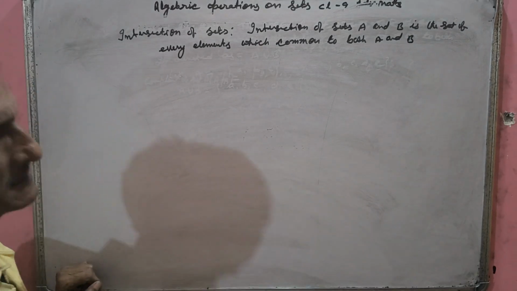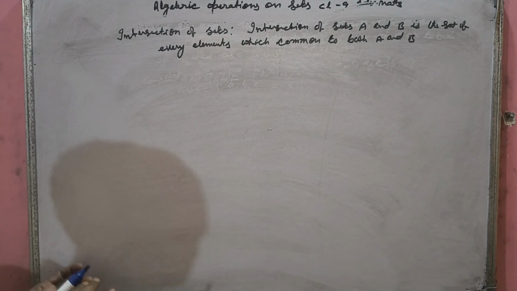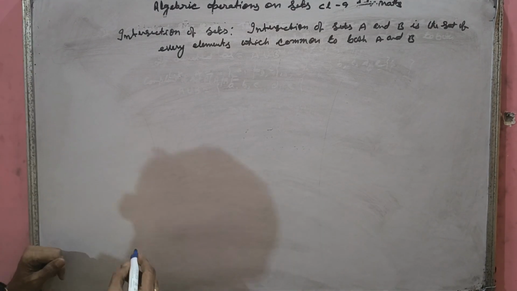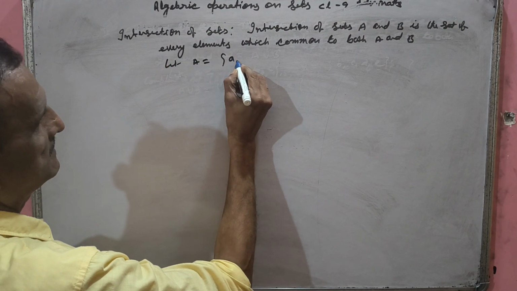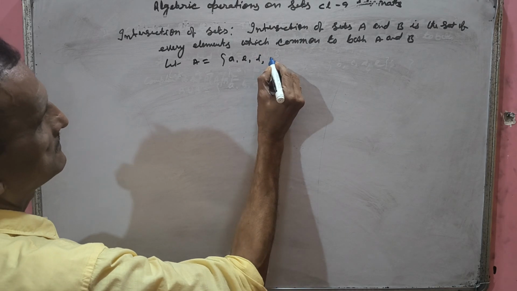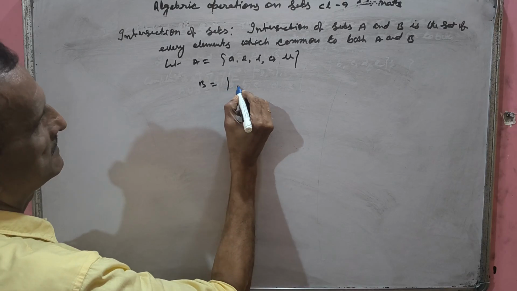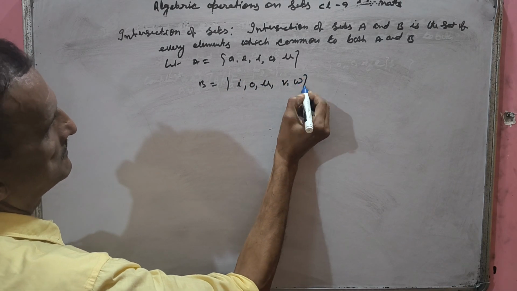Very simple, common. Only the elements which belong to both sets A and B. See the example. Let A be a set with the elements a, e, i, o, u. B is a set with the elements i, o, u, v, w.